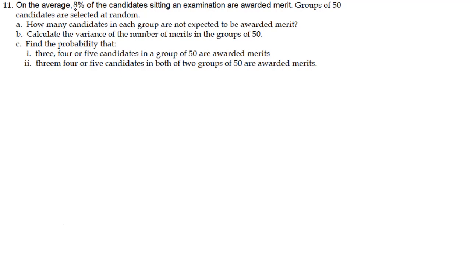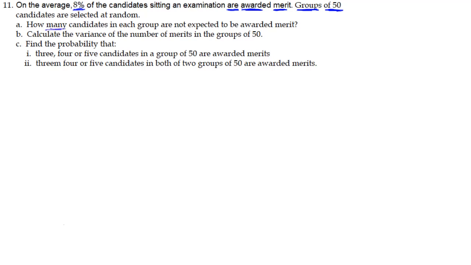In problem number 11 on page 175, they tell us that the average 8% of candidates sitting for an examination are actually awarded merit. Now what you're going to find sometimes in these questions is they use different phrasing than you're used to. If they're not awarded merit, they failed, and if they are awarded merit, we're going to say they passed.